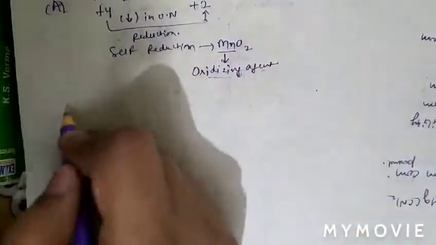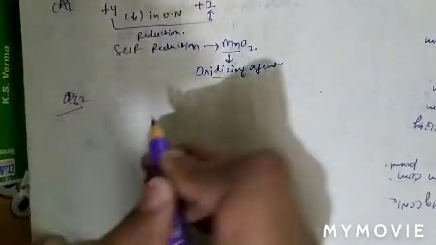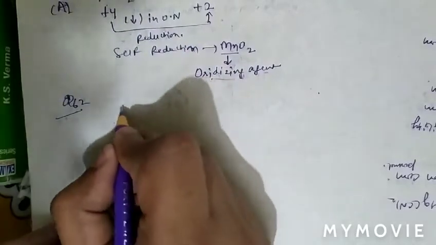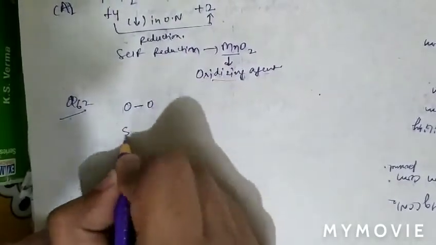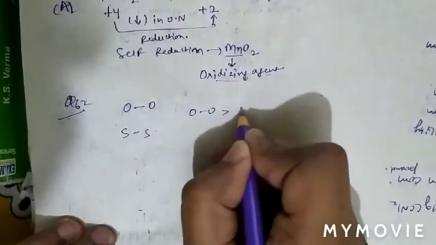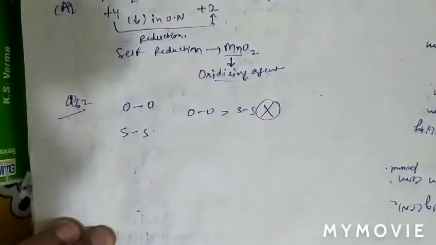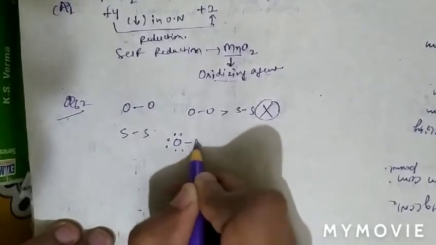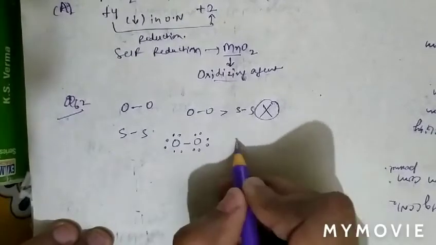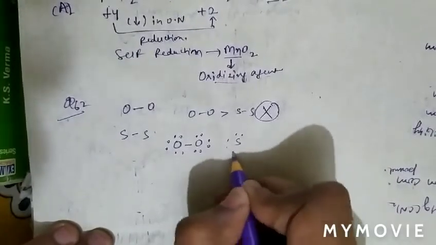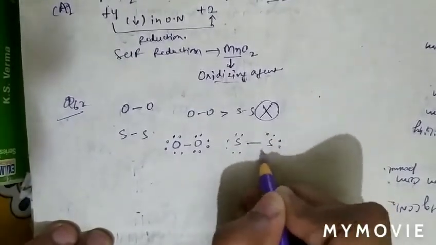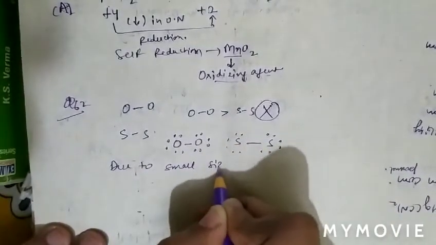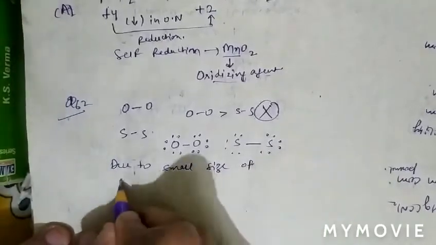Question number 62, what is given there? The question is, which of the bond has highest energy? As we know that we will think oxygen bond has higher energy than sulfur, which is incorrect. As we know that oxygen also has 6 electrons, and here also sulfur has 6 electrons, but we can see that due to small size of oxygen atom,